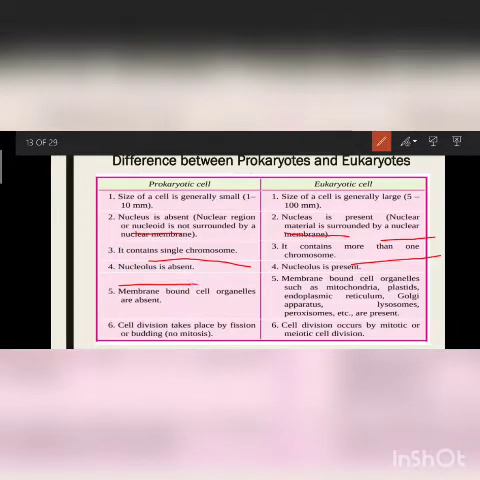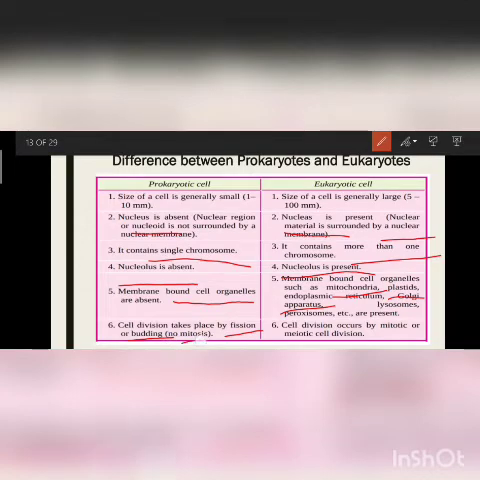Nucleolus is absent in prokaryotes. In eukaryotes, the nucleolus is present, where RNA is formed. Prokaryotes don't have membrane-bound cell organelles. They don't have organelles like ER, endoplasmic reticulum, or mitochondria. Eukaryotes have all types of cell organelles like mitochondria, plastids, Golgi apparatus, etc. In prokaryotes, cell division takes place by fission or budding. This is a special type of cell division.